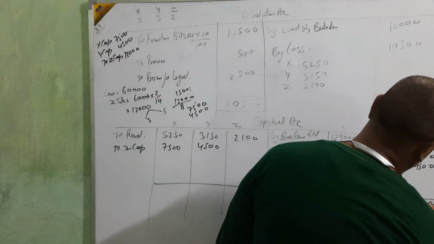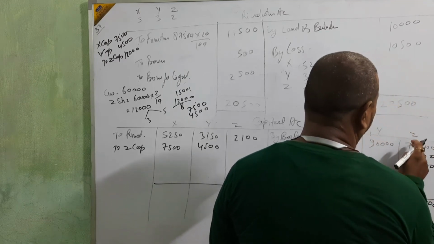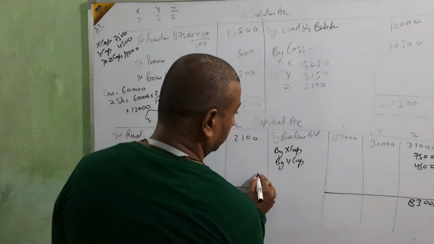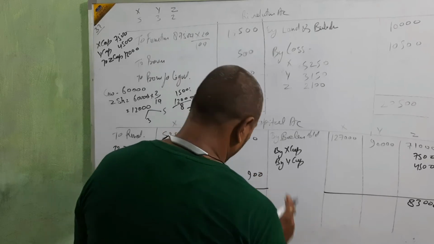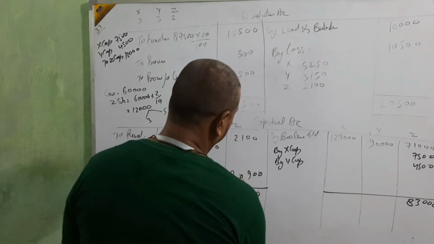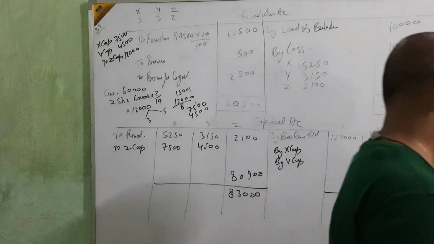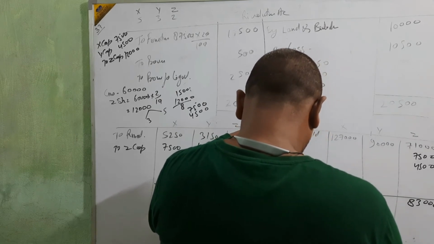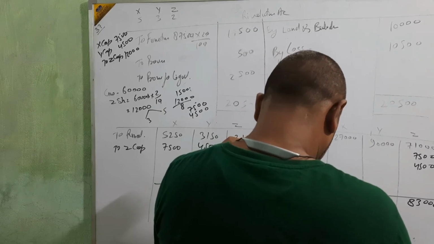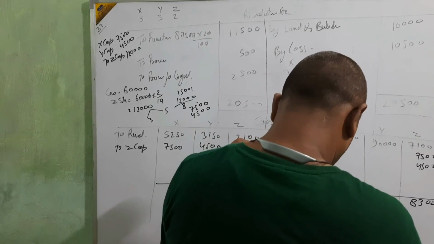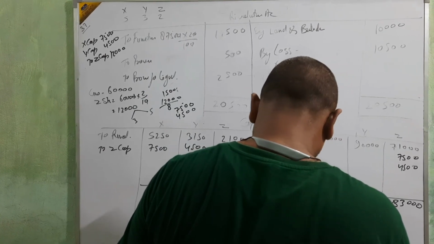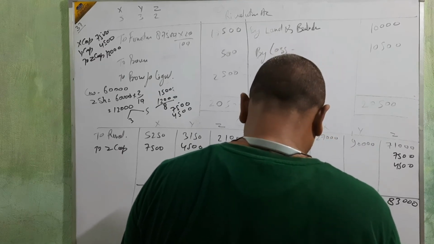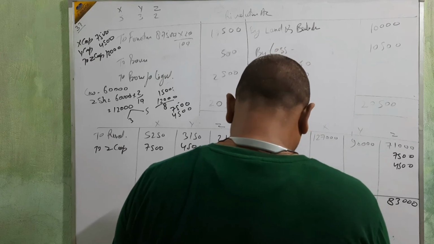First for Z, the balancing amount paid to Z is 70,000, which we are going to pay.